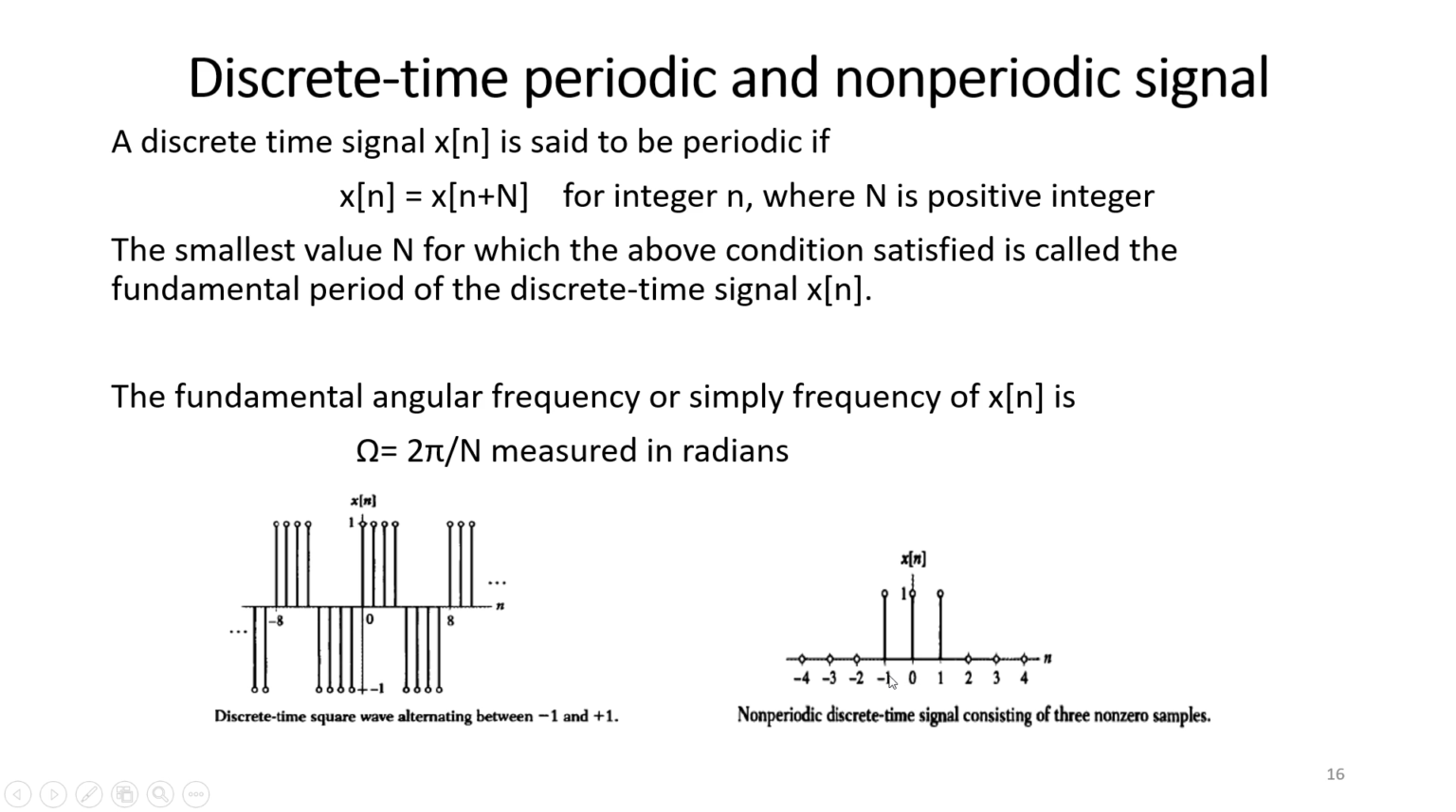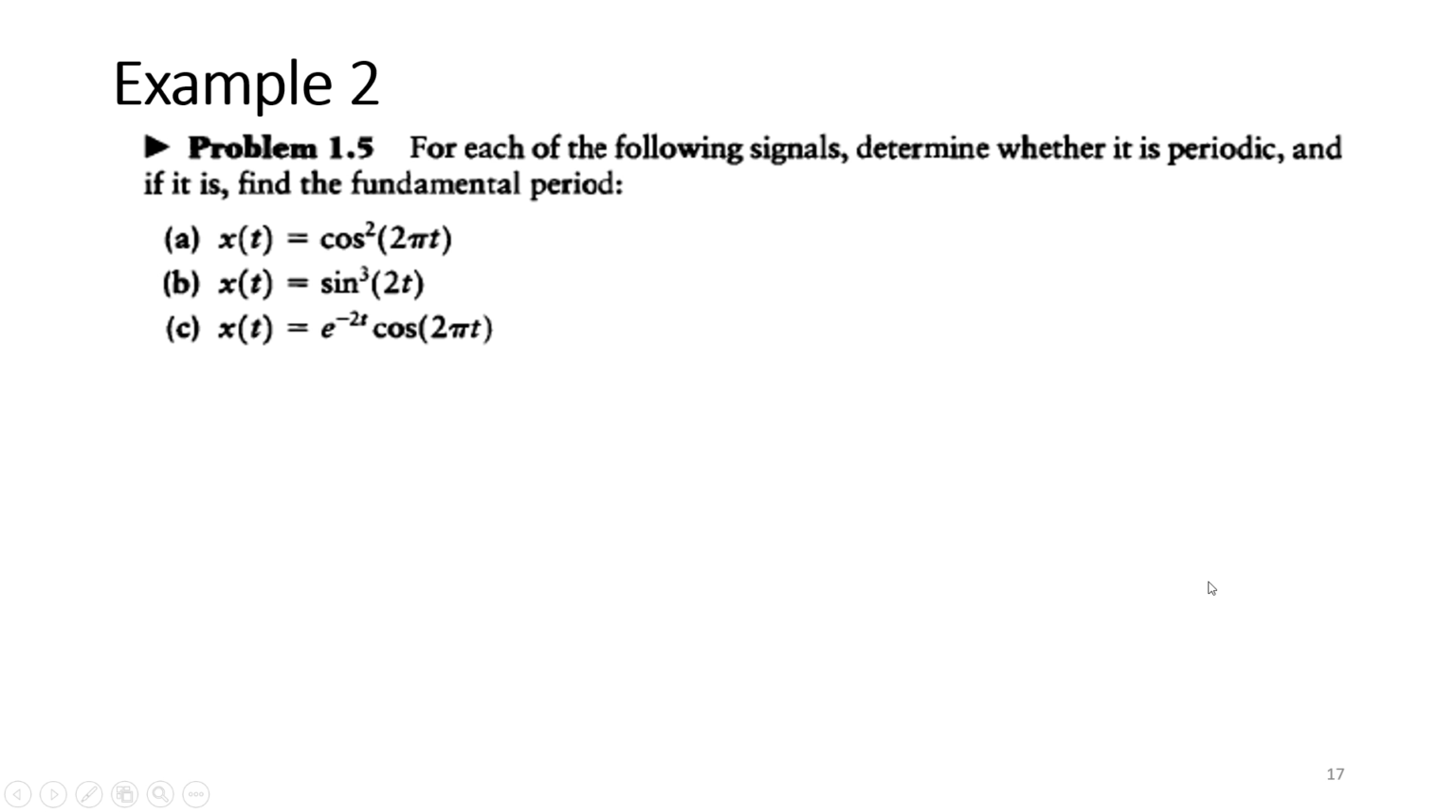Now this is a non-periodic discrete time signal because it is not repeating. These 3 samples have 0 value, these 3 samples have minus 1 values, and these 3 samples have 0 value. So it is not repeating at all. It is a non-periodic discrete time signal.